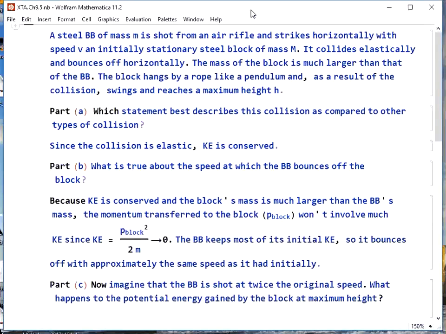A steel BB of mass m is shot from an air rifle and strikes horizontally with speed v an initially stationary steel block of mass m. It collides elastically and bounces off horizontally. The mass of the block is much larger than that of the BB.